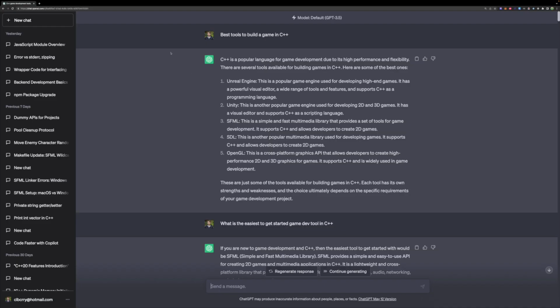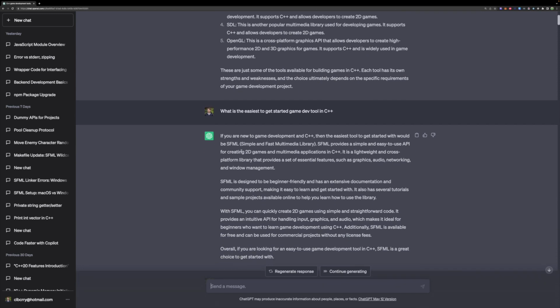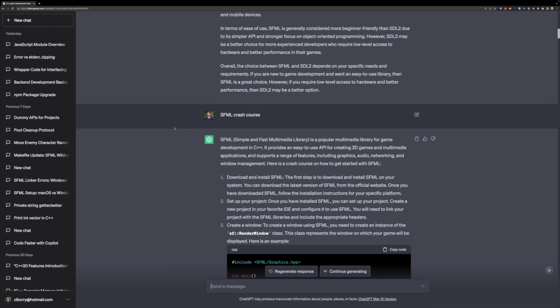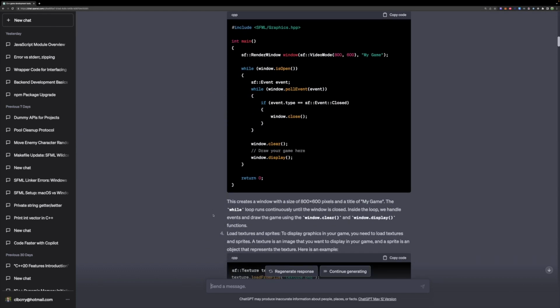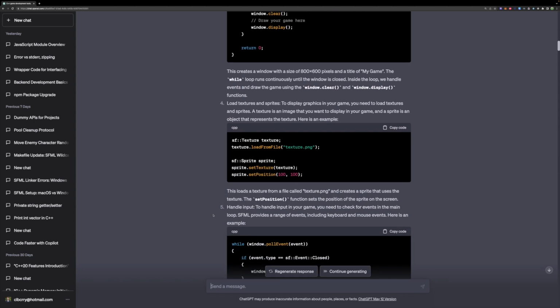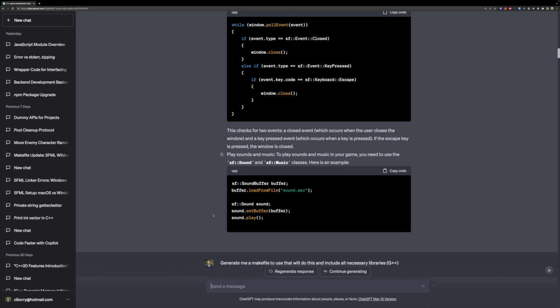I started with the bare basics, asking ChatGPT what are the best tools for game development in C++. After reviewing a few options, I decided to go with one of the easier ones, which was SFML. I compared this against some other options out there, but ultimately I figured out this was the best way to go. I learned the bare basics because I didn't want to go into this completely blind, and I had a feeling I would be doing some of the coding myself if ChatGPT wasn't able to figure out certain things.